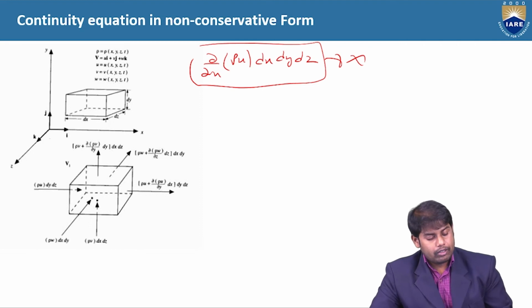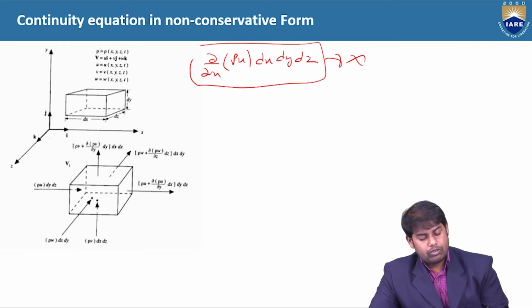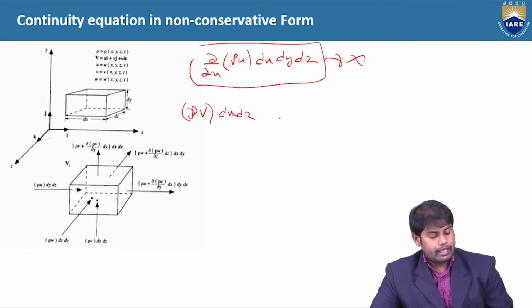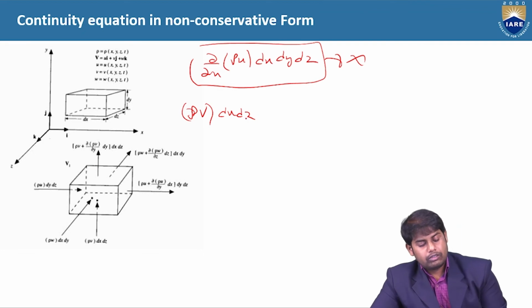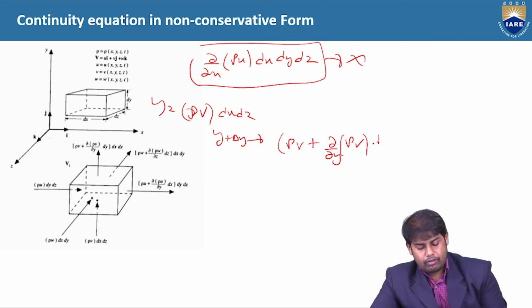Similarly, along the y-axis, we have rho v into the face, which would be dx and dz. This is entering along this face, and during leaving, it is at y plus delta y, and this is at y. This would be rho v plus dou by dou y of rho v into dy, into dx dz.